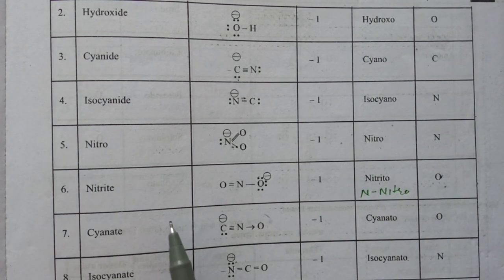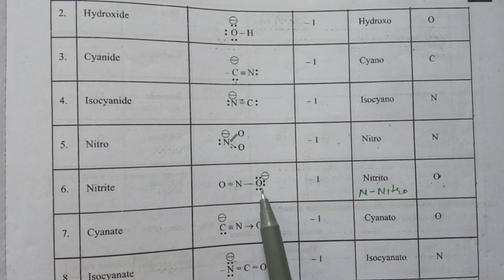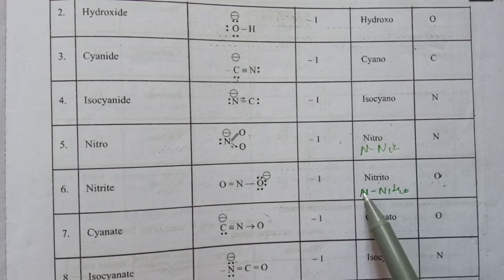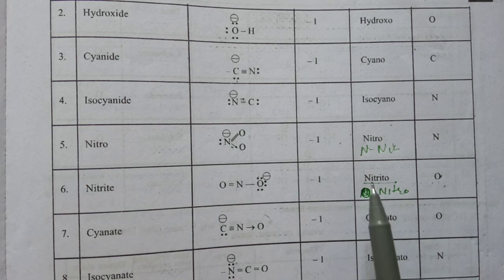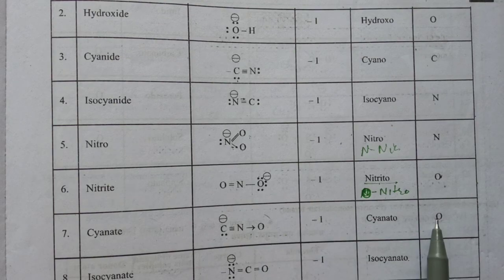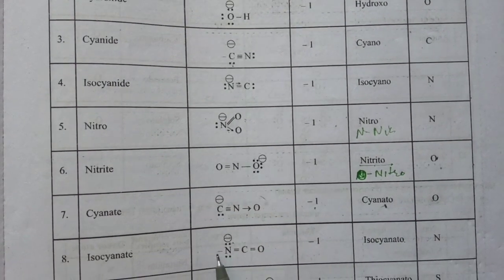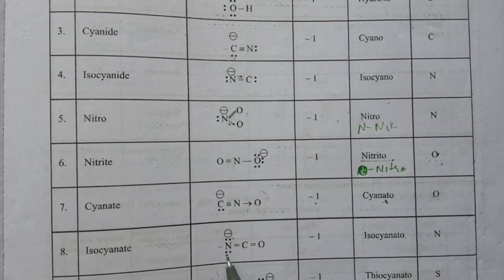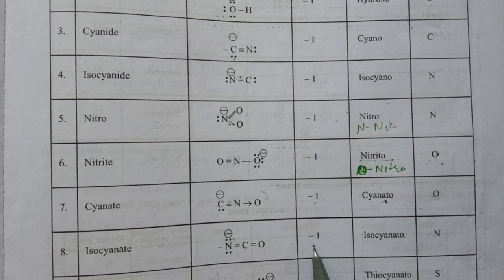Nitrite, ONO, means the negative charge is shifted on O, so the donor atom here is O, and it is O-nitro or nitrito; both names are correct. CNO, here the donor atom is O with -1 charge, named cyanato. When the nitrogen is in the front of the group, it is named isocyanate, the donor atom is nitrogen, and it is named isocyanato. It also has a -1 charge.